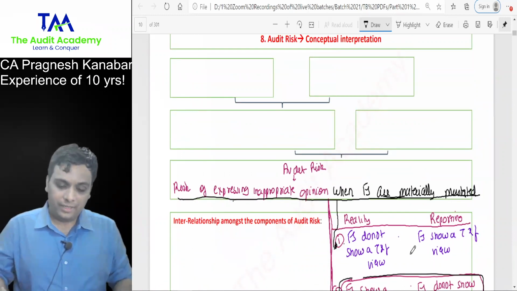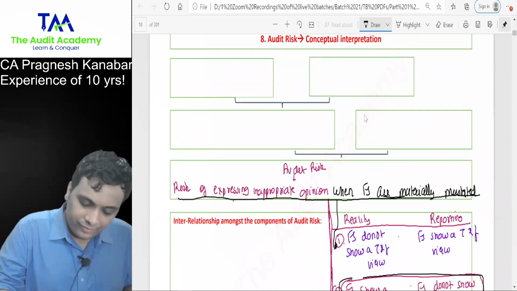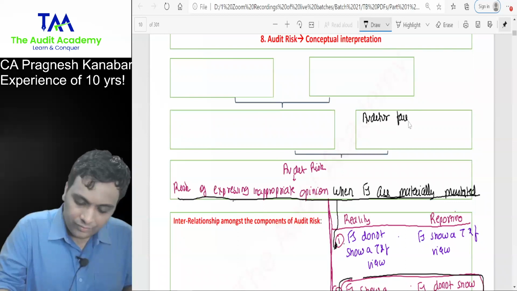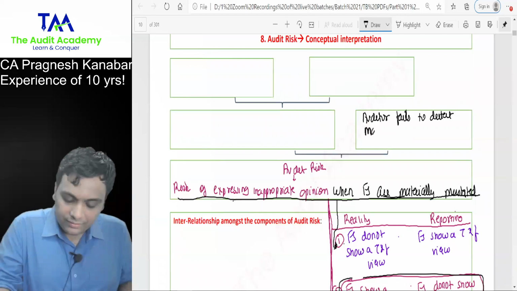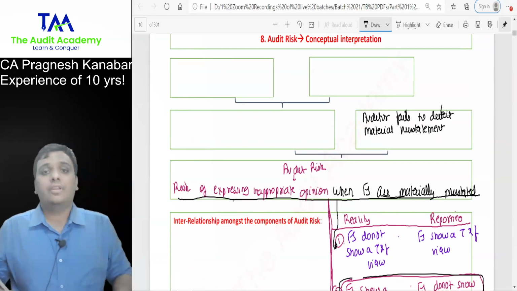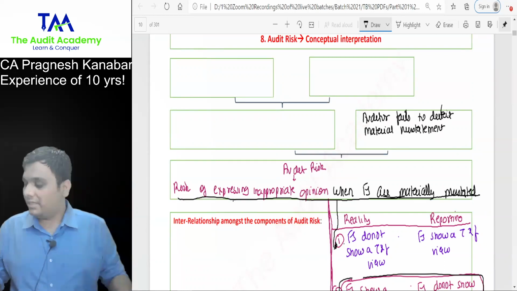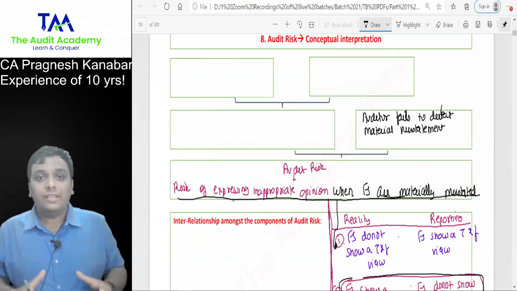All right. Can I say, when the auditor fails to detect material misstatement, that is when this will actually happen?